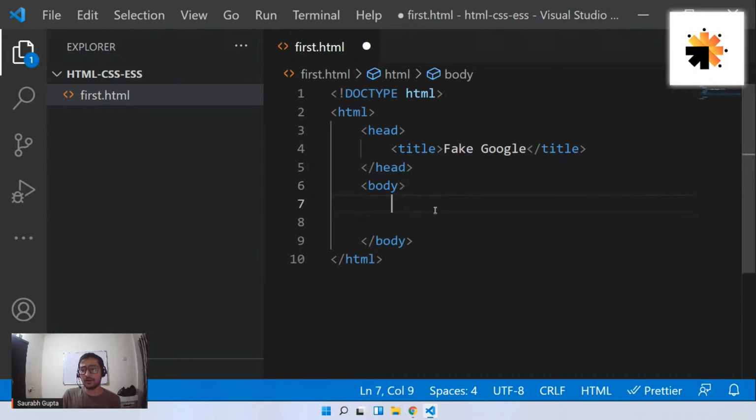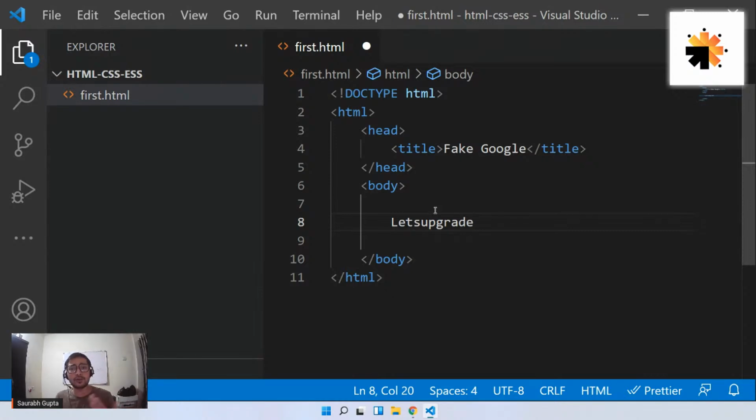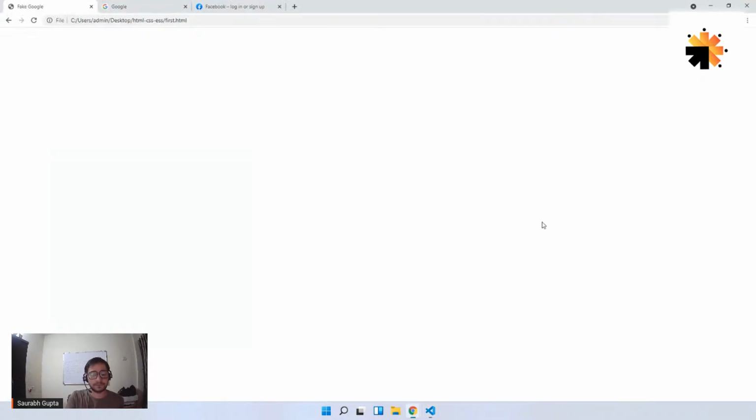Okay. So now, first of all, let's write something randomly, like anything. And yes, for all the new people who don't know how to save, just press Control S. Control S is the shortcut for saving. Now, just go ahead and write anything in the body. Let's see first of all where it is coming. So save it again, Control S, and refresh. The shortcut for refresh is F5. So F5 is the key that will help you refresh the page.